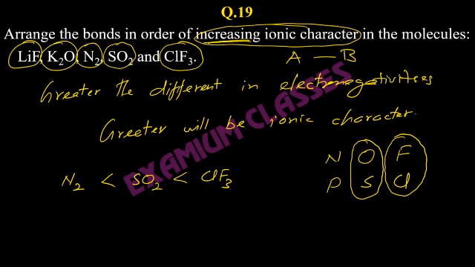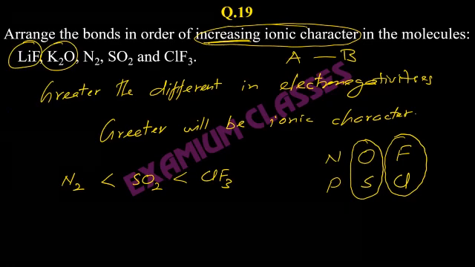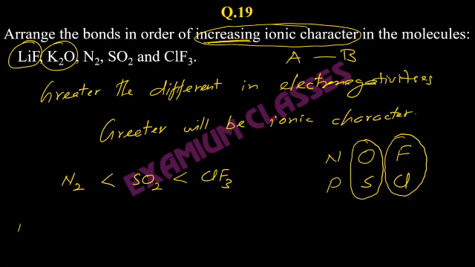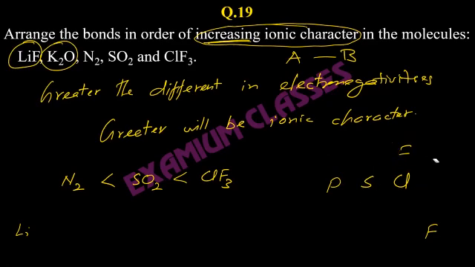Now the remaining ones are LiF and K2O. LiF, lithium is on the leftmost and fluorine is on the rightmost. The polarity difference is maximum. So this will have maximum ionic character. It means LiF will be last, and before that we will have K2O.